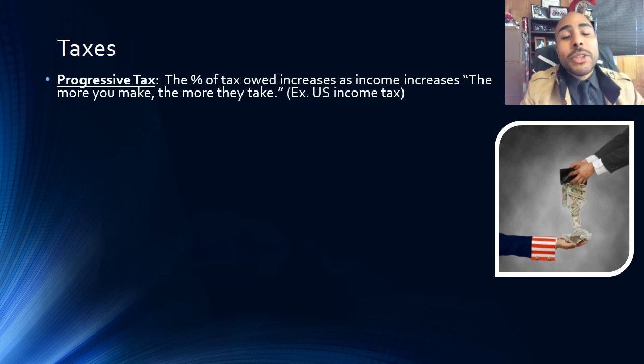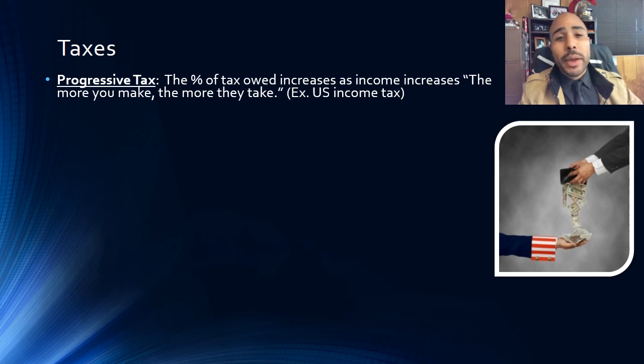The first kind of tax you need to know is called a progressive tax. A progressive tax is the kind of tax that increases as your income increases. So the more money you make, the more money the government takes. A perfect example of this would be the U.S. income tax. Currently, right now in the United States, if you are a really wealthy person, let's say if you